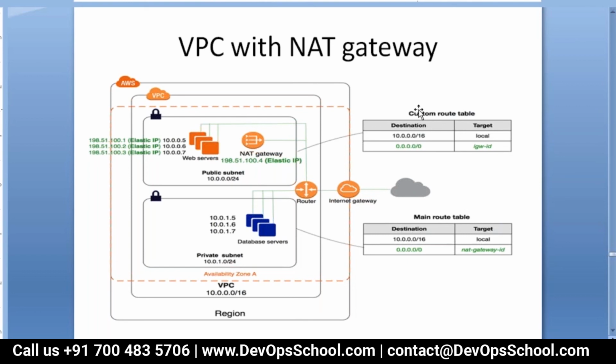Okay. So if you look through these custom routing rules, this is the main routing rule, which is 10.0.0.0/16 local. This is for 0.0.0.0/0, it goes via NAT. This is for the private subnet, and this is for the public subnet. So the public subnet is always going via IG. The private subnet is going via NAT. So this is the scenario we are going to implement ourselves. We'll be creating all these components and testing the connectivity. Are we clear on what we are going to achieve?